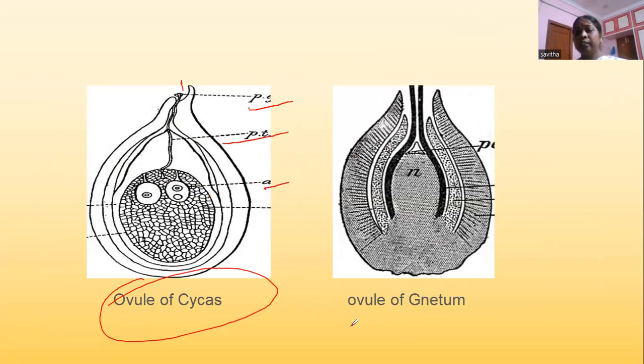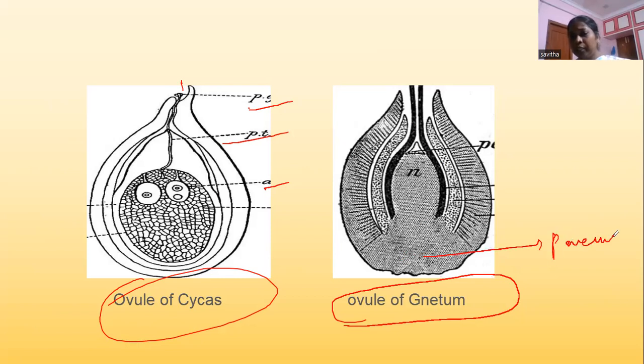Next is the ovule of Gnetum. In the basal portion, you are seeing the pavement tissue. Beneath the female gametophyte, or the embryo sac, you are seeing a tissue which helps in holding the gametophyte at its position. These are about the ovules of Gnetum, Cycas and Pinus. Next slide, sir.